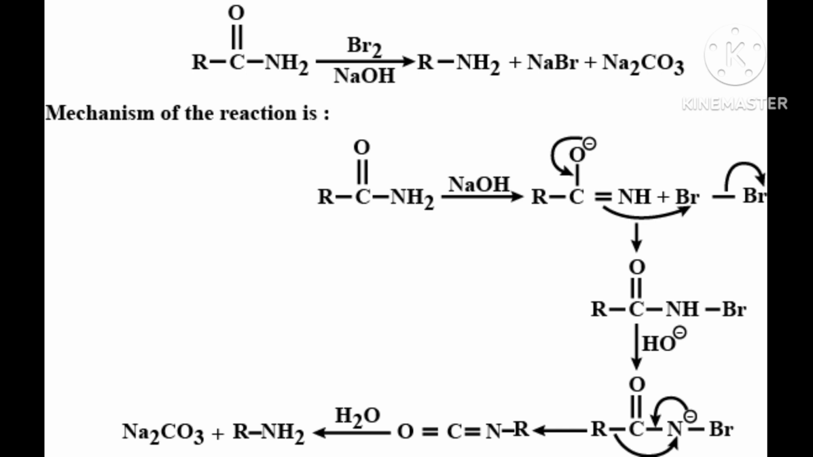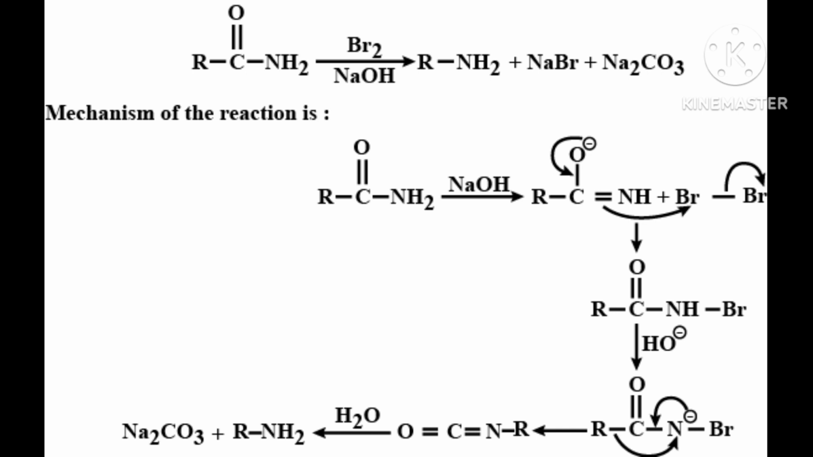Then how is it possible? For that purpose, to make all these things happen, bromine and NaOH are required. Then when R comes to the N, it will form RNH2, the main product, a primary amine.